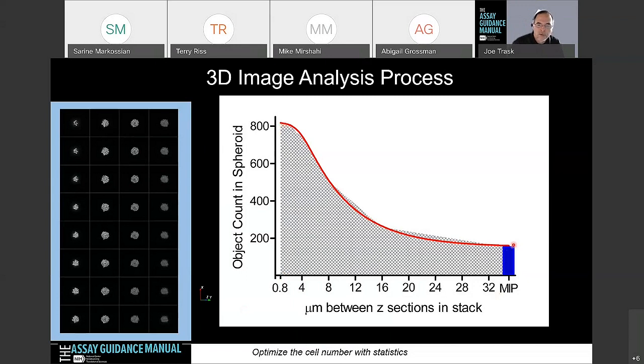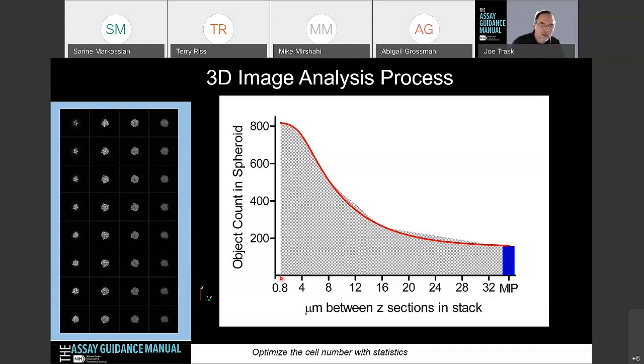This blue bar right down here is the maximum intensity projection. So that's the collapse of that entire Z series into a single 2D image. So you have to go through the process to determine, if you're doing the 3D volumetric analysis, do you need to go down to the lowest interval, which is going to take a long time? So there are some reasons why you don't want to do that.